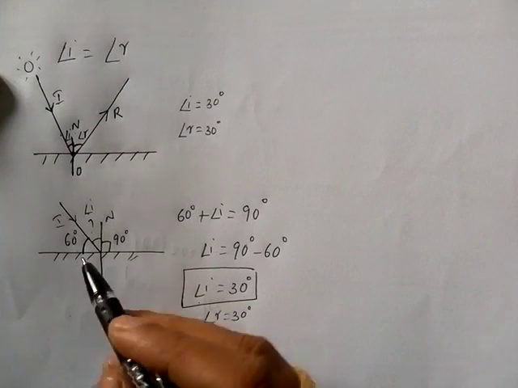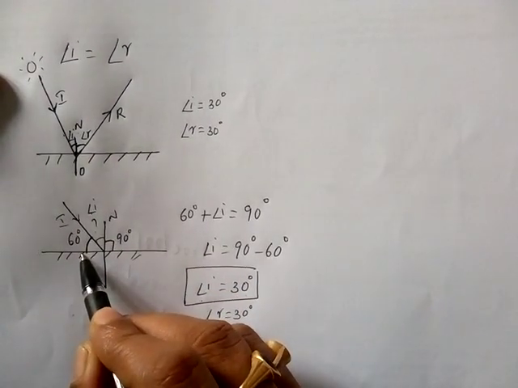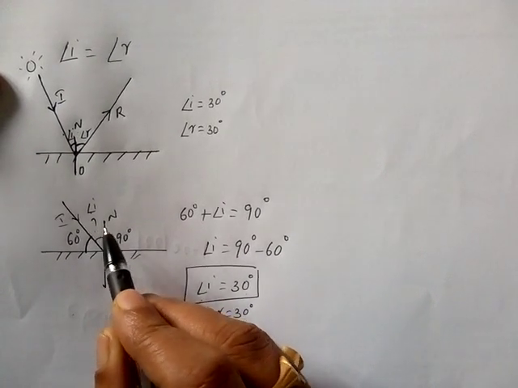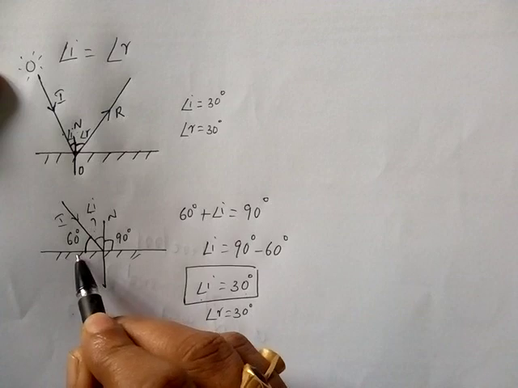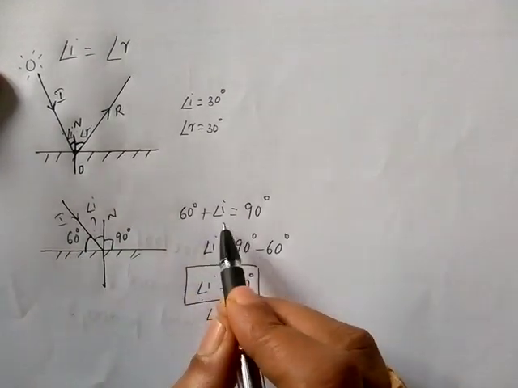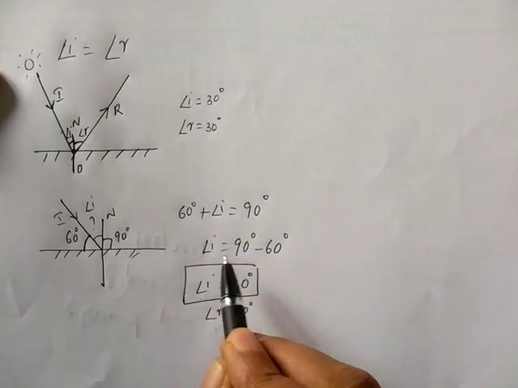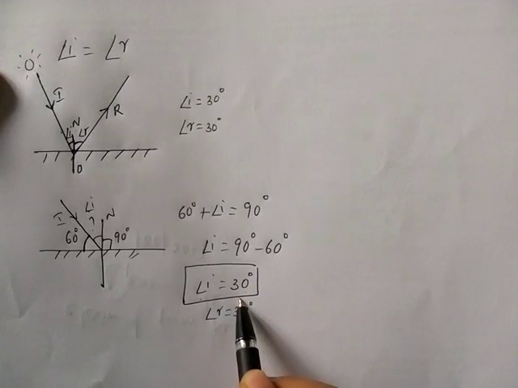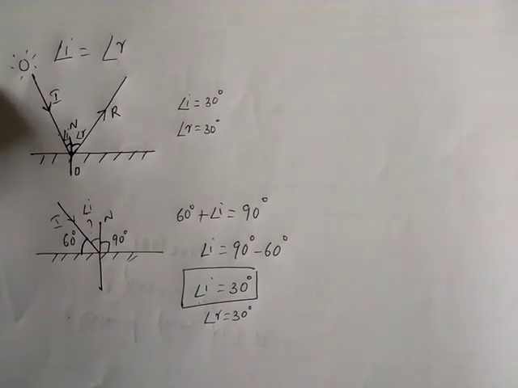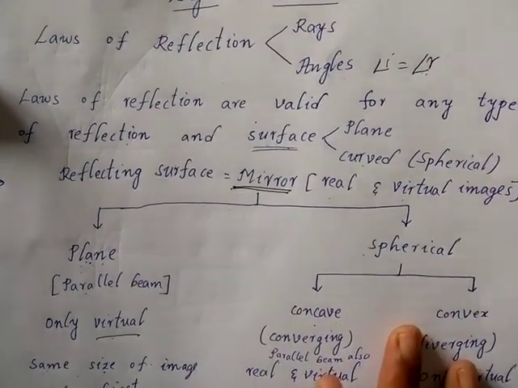In the second model, they will give you the angle between incident ray and the surface. So, here you have to find angle of incidence. As you know, normal and surface are separated by 90 degrees. So, 60 degrees plus angle i is equal to 90 degrees. So, angle i is equal to 90 degrees minus 60 degrees, you will get 30 degrees. So, angle of reflection will also be equal to 30 degrees. This is the model question for laws of reflection.